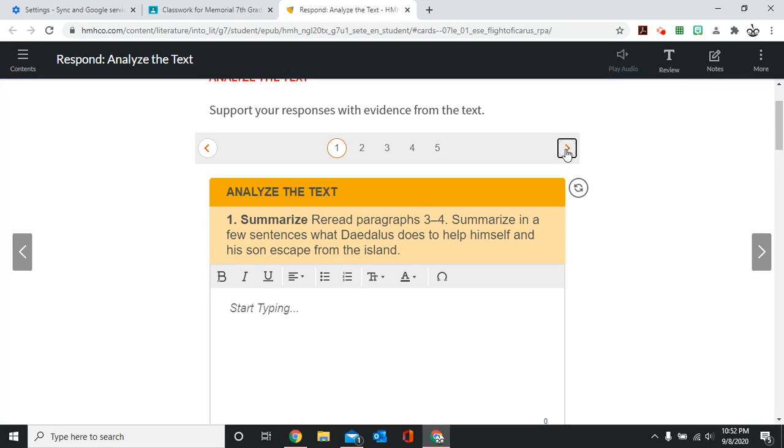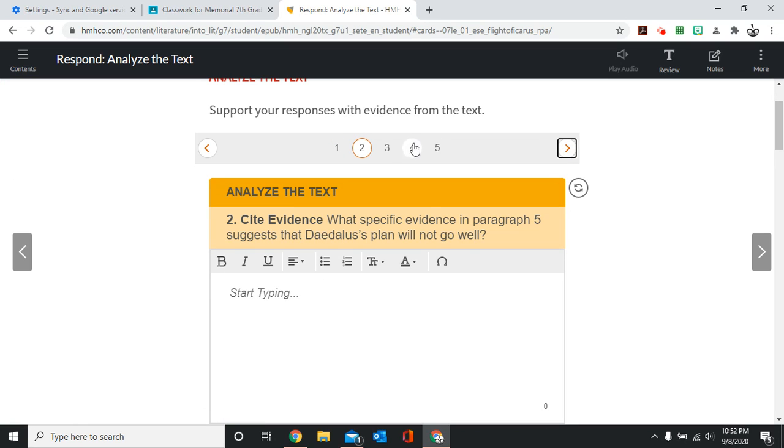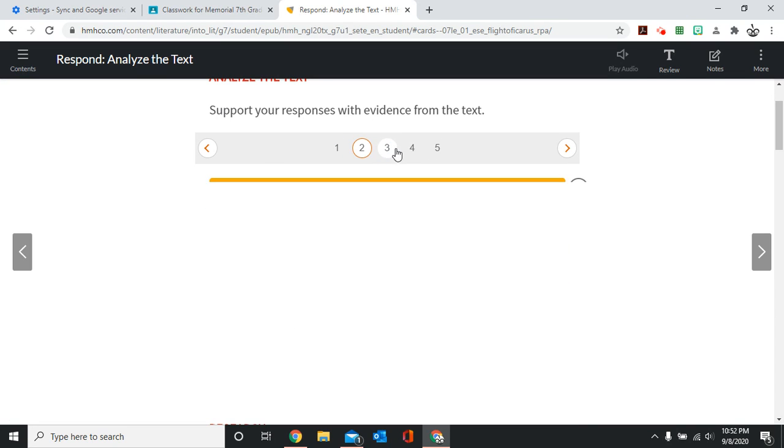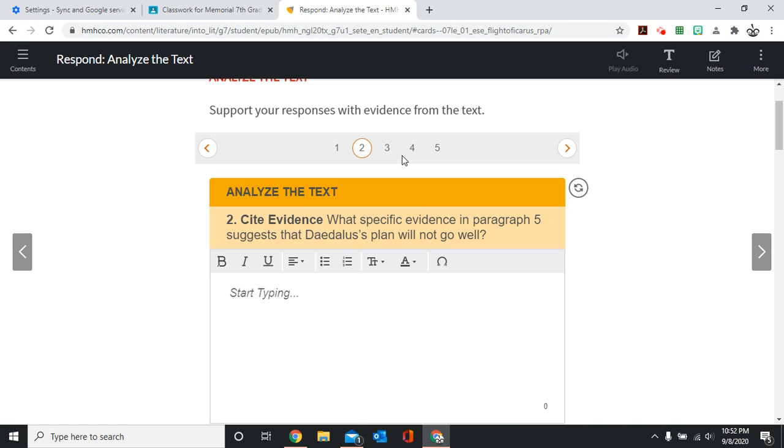Okay, and question number 2, use the arrows to go to the next question, or you can click on the numbers. 2, you need to find evidence. Okay, in this question, it actually tells you to go exactly to a certain paragraph. So go to paragraph 5. What evidence in paragraph 5 suggests that Daedalus's plan will not go well?